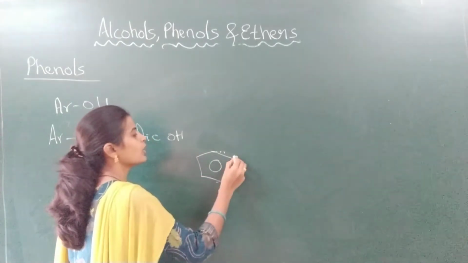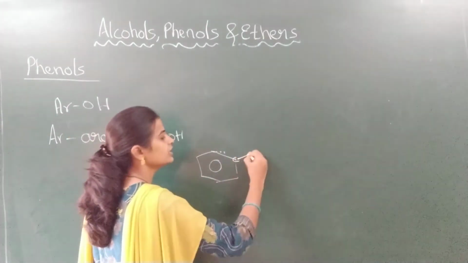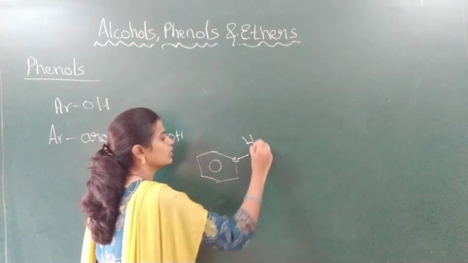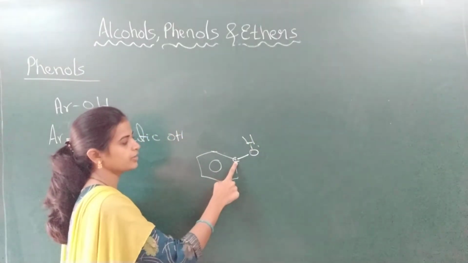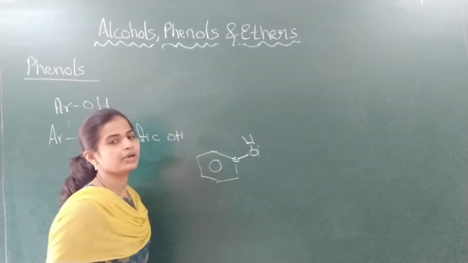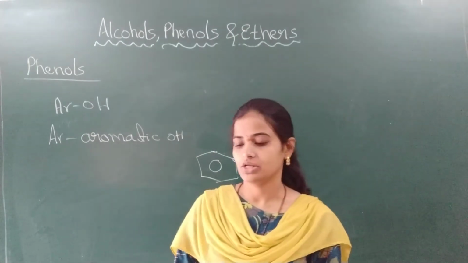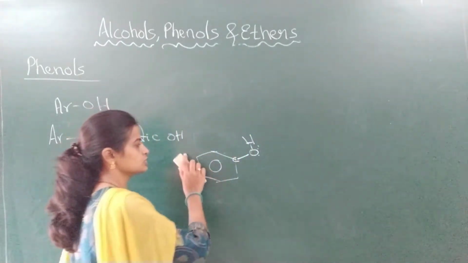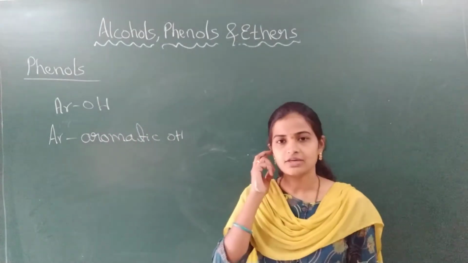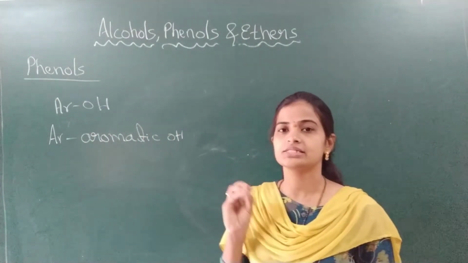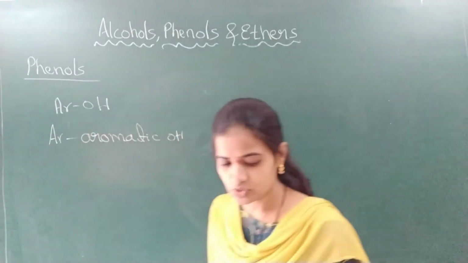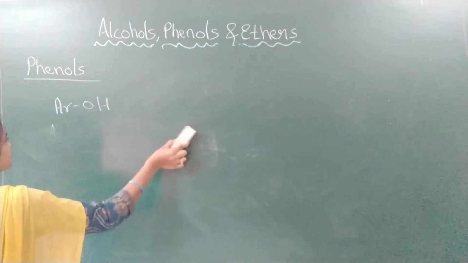There will be a bond between the carbon of the benzene ring and oxygen: carbon of the benzene ring, single bond O, single bond H, and lone pairs of electrons on the oxygen. So phenols are the class of organic compounds in which OH is directly attached to the benzene ring.